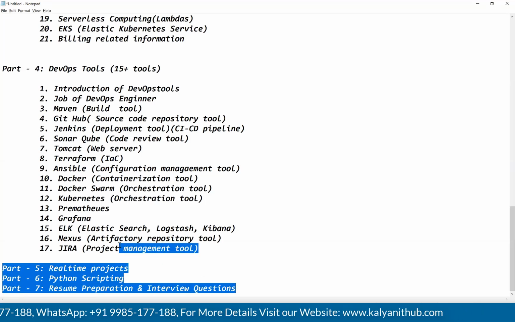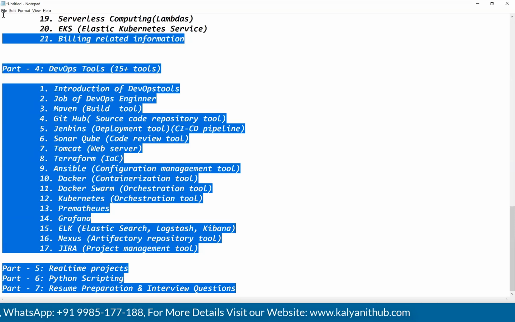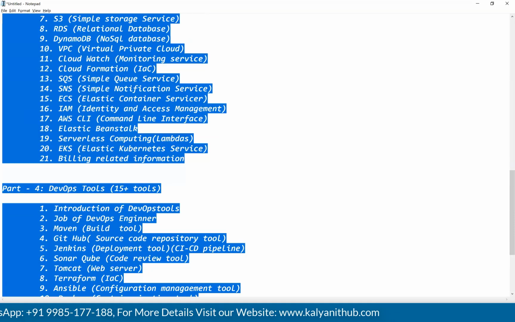So these are the 7 parts, guys. The entire course we have divided into these 7 parts. After completing the session, you guys can ask, guys, if I miss anything, keep this notepad with you. If I miss anything, you guys can question me. Okay.